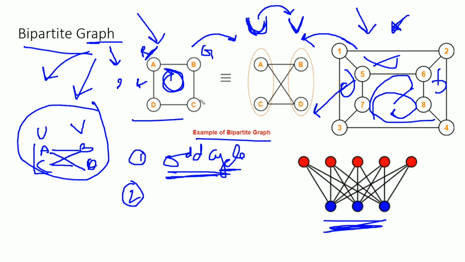Now for vertex C, we can color it with red color, because a red colored vertex is not adjacent to it. But we can't color it with green color because a green colored vertex is adjacent to it. So the coloring property of a graph states that we can color a vertex provided that its adjacent vertices must not have the same color.